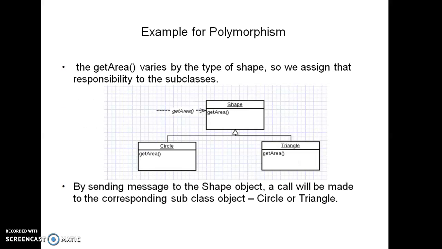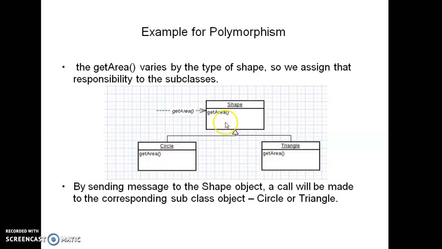So we'll directly see the example. Suppose we have a Shape class, in which we have a getArea method. We have two different shapes, circle and triangle. Each one is represented by a different class with the same method name. We have seen the method name as getArea in circle, and in triangle also there is a getArea. So these two are methods with the same name but different parameter lists. The triangle will have one parameter list, and the circle will have a different parameter list.